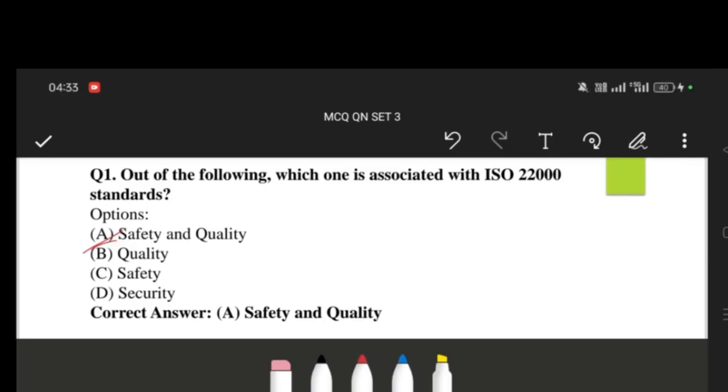Today I'll discuss some previous year questions of the West Bengal SET exam, and it is also helpful for other state SET exams and the UGC NET exam. The first question: out of the following, which one is associated with the ISO 22000 standard? So here the correct option is safety and quality.